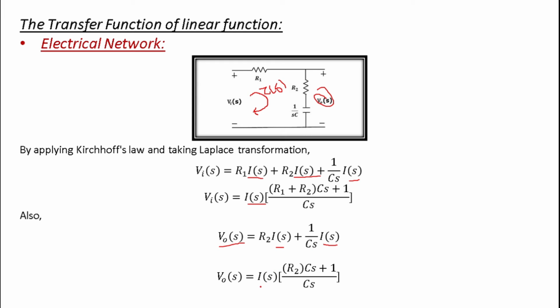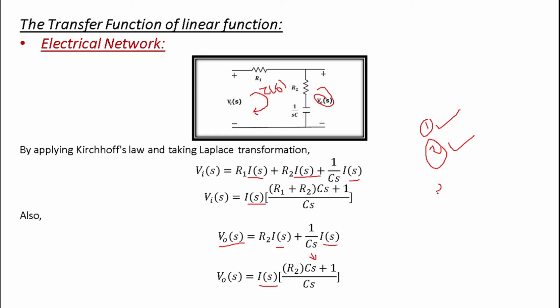That is why we are taking it outside, and just simplifying this equation, you will get R2 into C of S plus 1 divided by C of S. Now here it is easily understandable what your input and output are. So this is the first step, the formation of your differential equation, and the second step is to find the Laplace transformation of whatever the differential equation is. So both steps are completed.